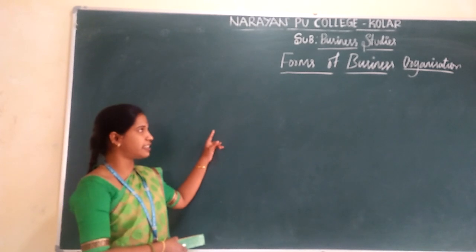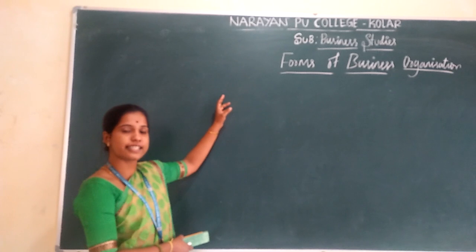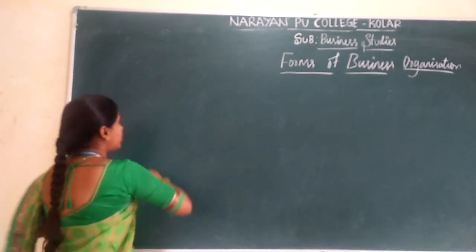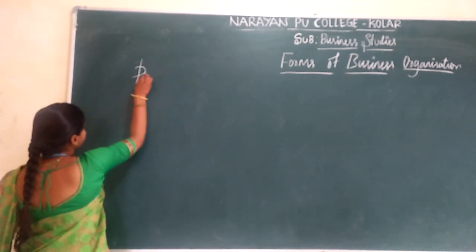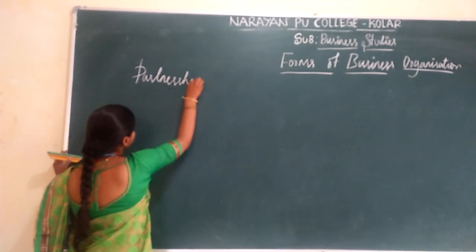Now I am going to discuss the third form of business organization, that is partnership.